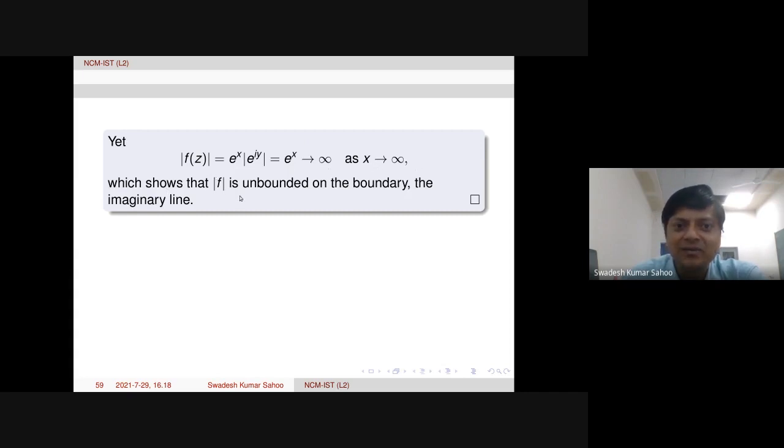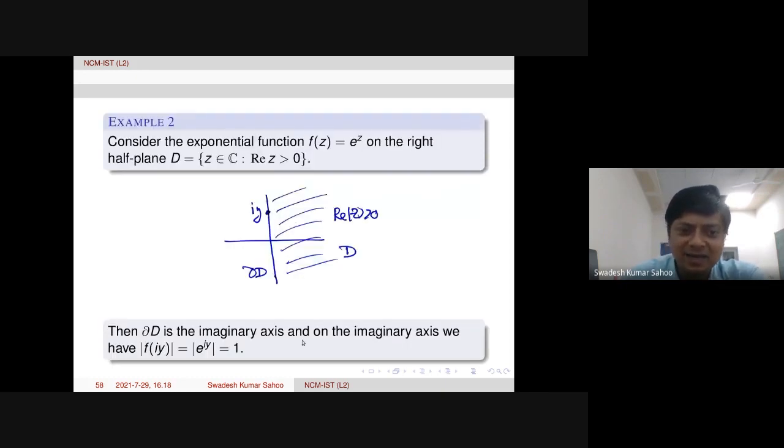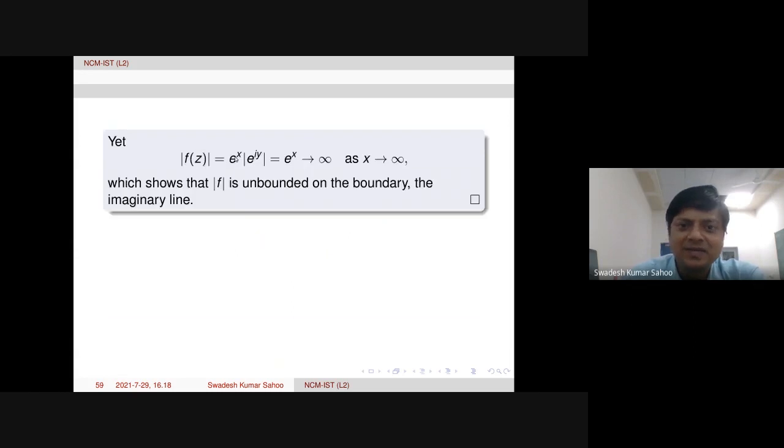This shows that the modulus of f is unbounded here. On one hand it is 1, on the other hand the function diverges to infinity.